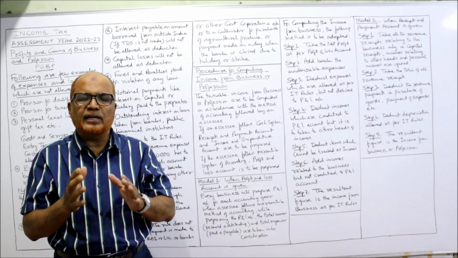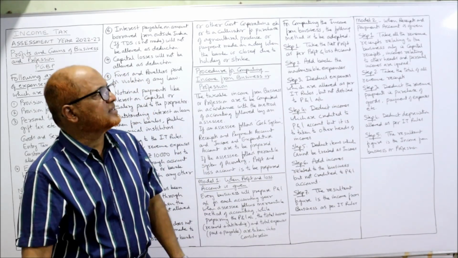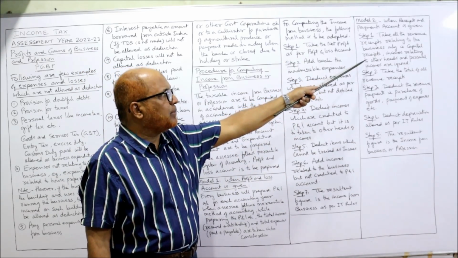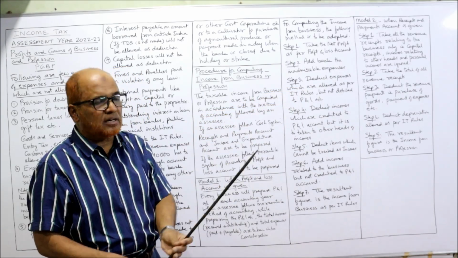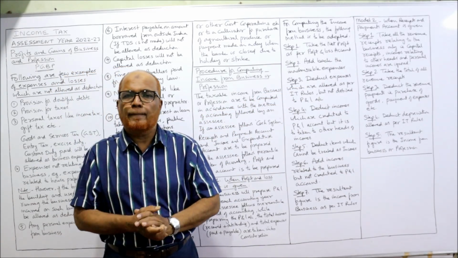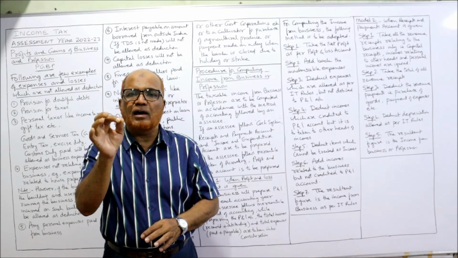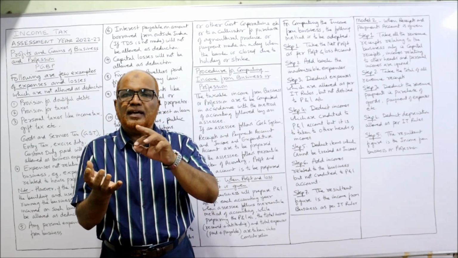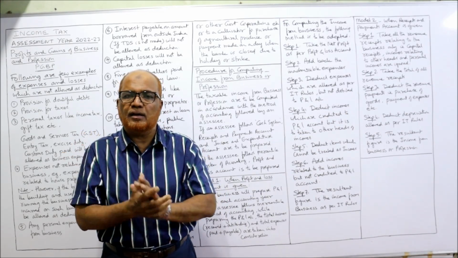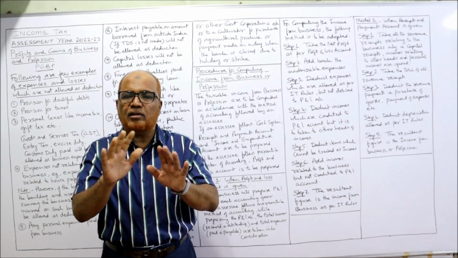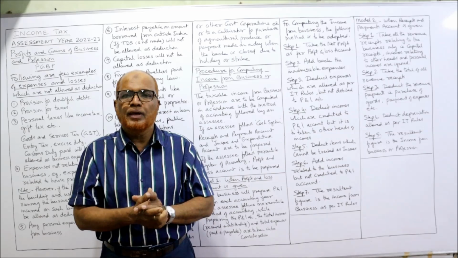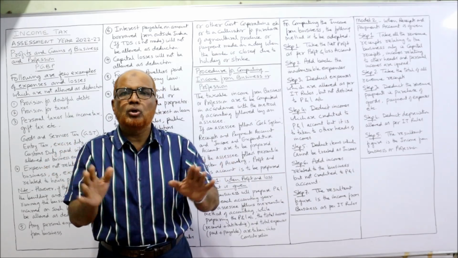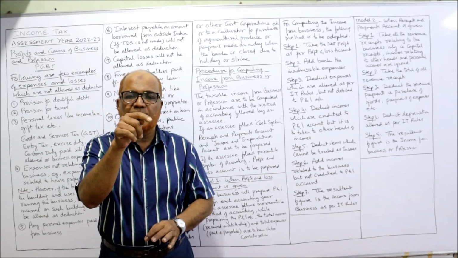Now we want to find out the taxable income. In this case, what is the first step? Take all revenue receipts relating to the business only. Capital receipts, income relating to other heads and personal incomes are ignored. So on the debit side, you take into account only revenue receipts which are related to the business. If any capital receipt is there, don't take. If any receipt which is not related to business, don't take. If any personal receipt is there, which is debited to receipts and payments account, don't take. Only revenue receipts relating to business should be taken.